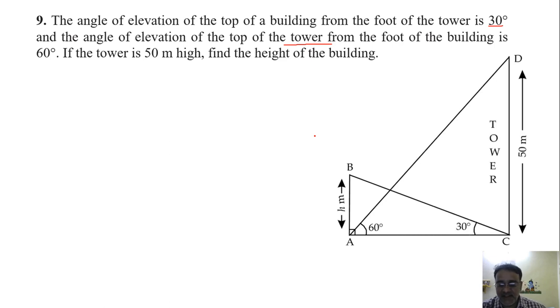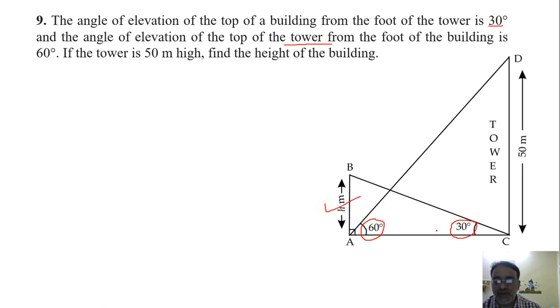So whether this is clear? क्योंकि कई लोग उल्टा कर देते हैं इसको, ठीक है. सो टावर ज्यादा हाइट का है और बिल्डिंग छोटा है. सो the angle of elevation of the top of the tower is 60 degree and angle of elevation of the top of the building is 30 degree, and the height of the tower is given 50 meter. We need to find the height of the building.